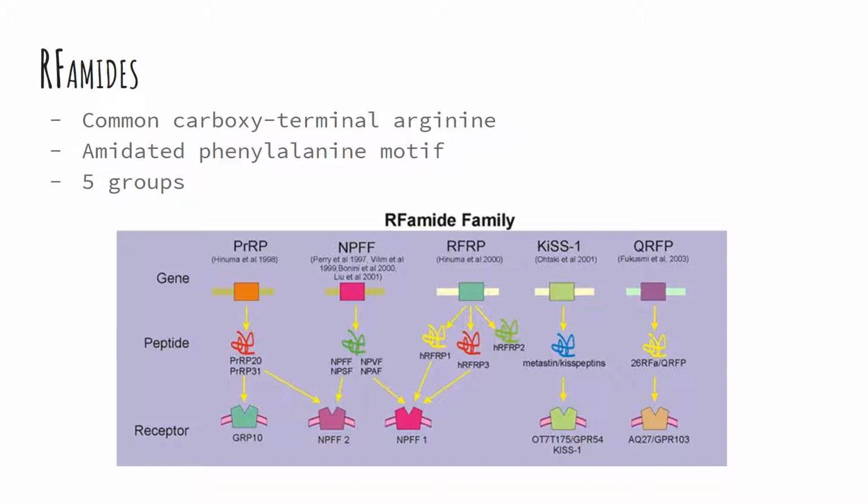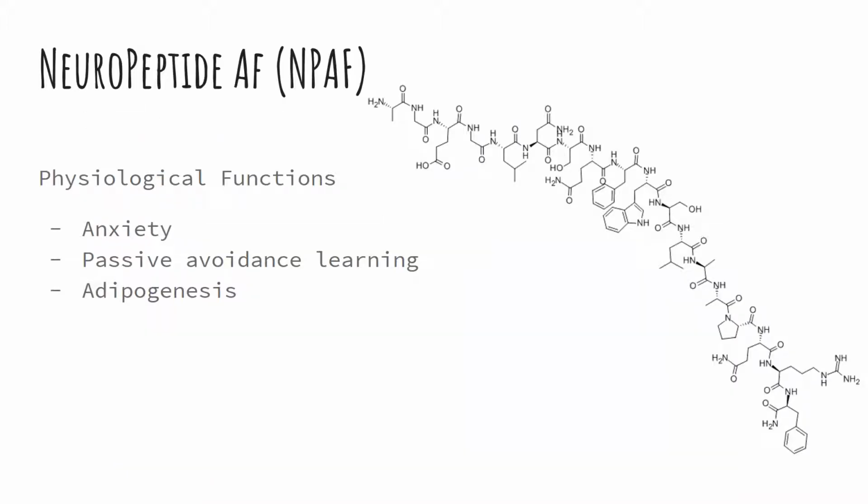NPFF is associated with water balance, locomotion, reward, modulation of opioid pain and function, food intake in rats and mice, body temperature, and improvement of spatial memory, which is only in low doses. Neuropeptide AF, also known as NPAF, is an amidated octopeptide that acts through the G protein-coupled receptor NPFF1.